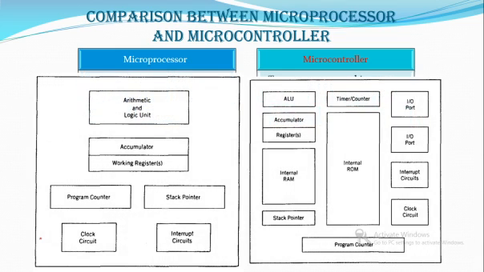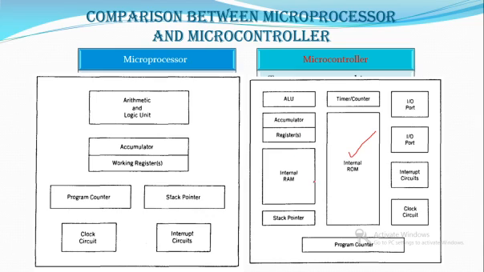So if you check the difference between microprocessor and microcontroller from the architecture point of view, you can see in the microprocessor you have a processing unit, that is arithmetic and logic unit, and some registers like accumulators, some working registers and counters. Those are registers, interrupt and clock circuit. But in addition to that, microcontroller also has some memory.